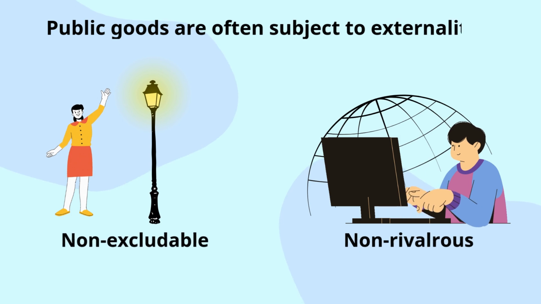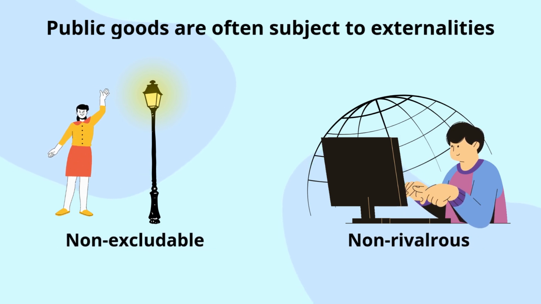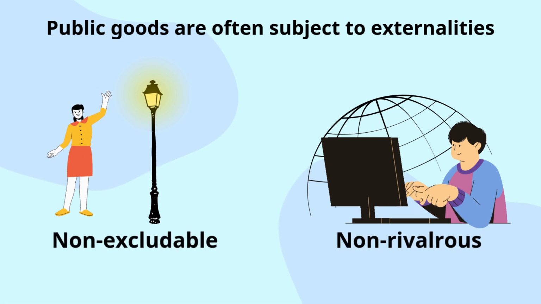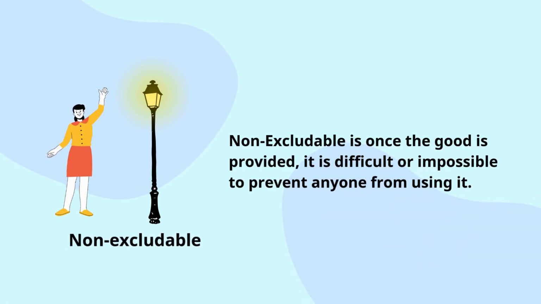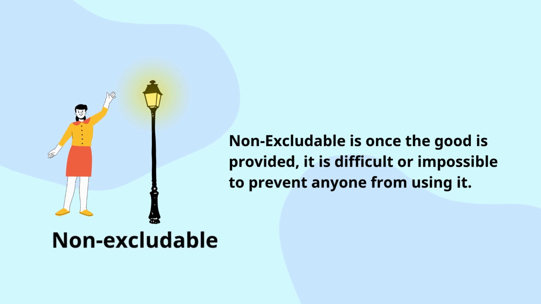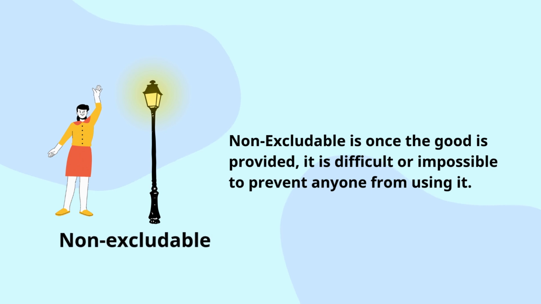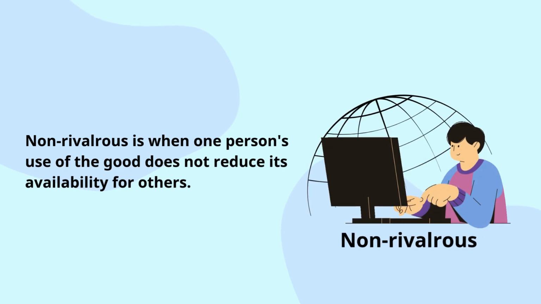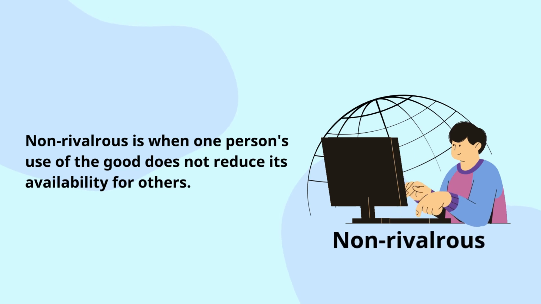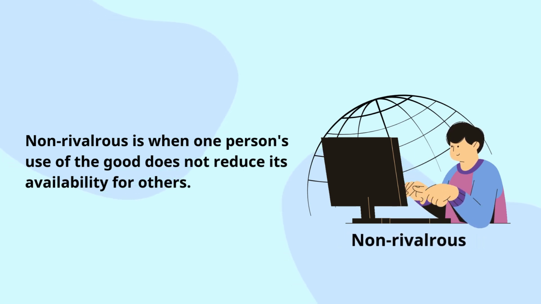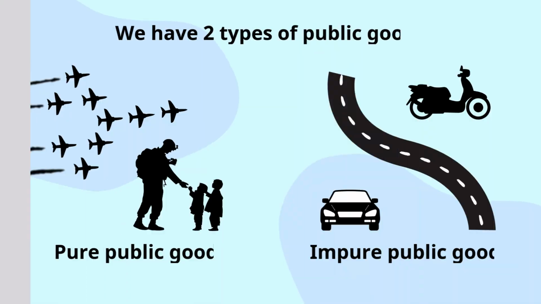These goods are often subject to externalities because they are non-excludable and non-rivalrous. Non-excludable means that once the good is provided, it is difficult or impossible to prevent anyone from using it. For example, street lighting, once installed, cannot be restricted to certain individuals while excluding others. Non-rivalrous is when one person's use of the good does not reduce its availability for others. For instance, clean air can be breathed by everyone without one person's consumption diminishing the amount available for others.